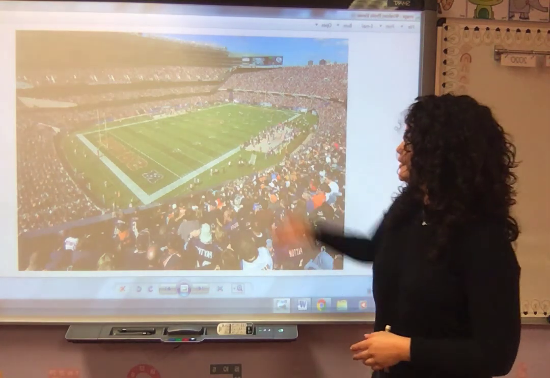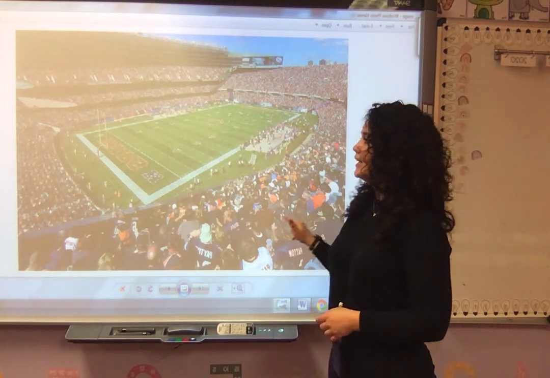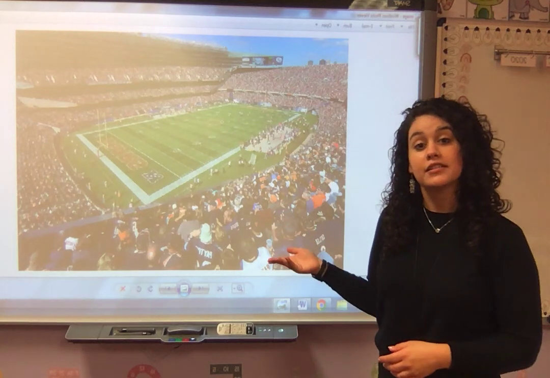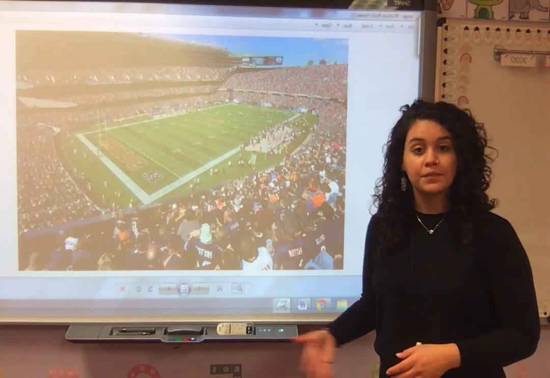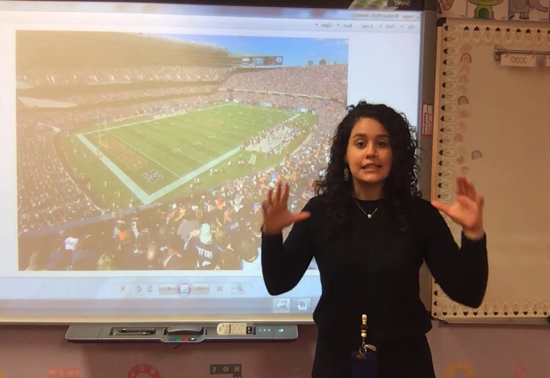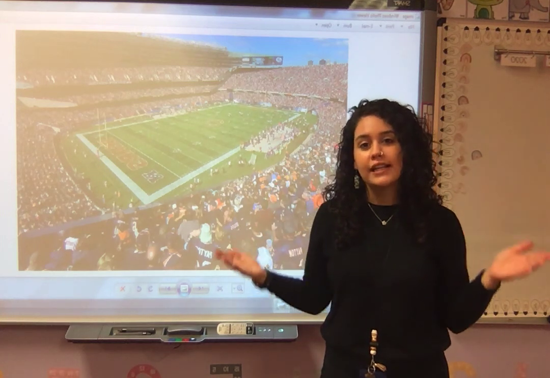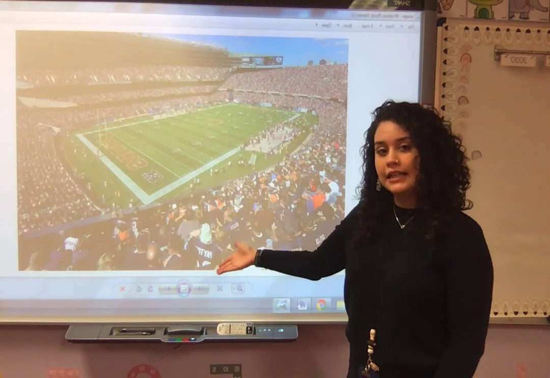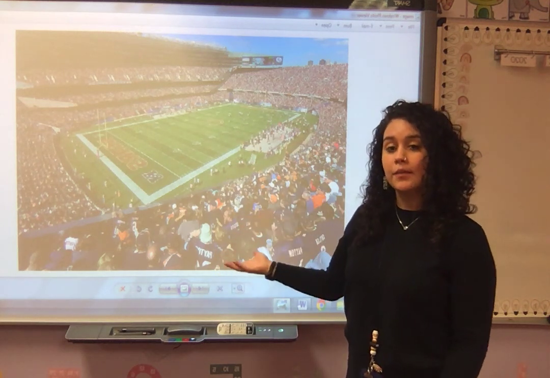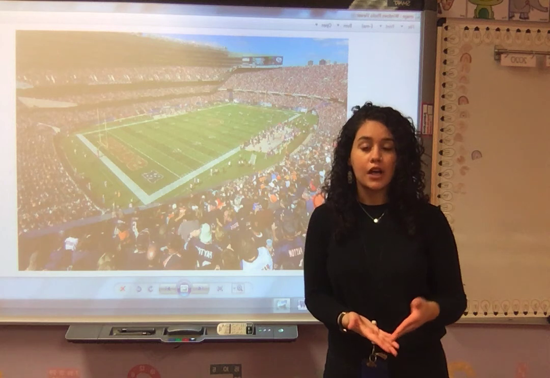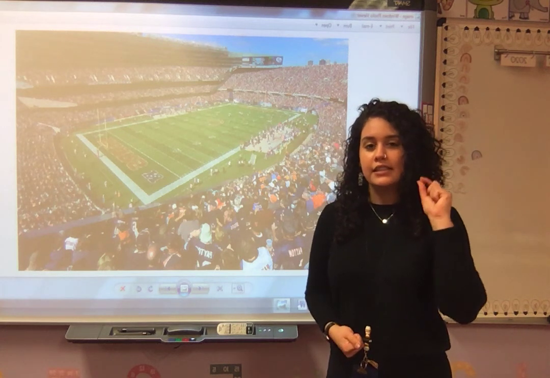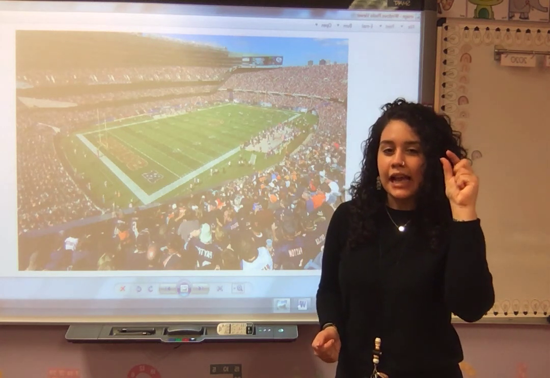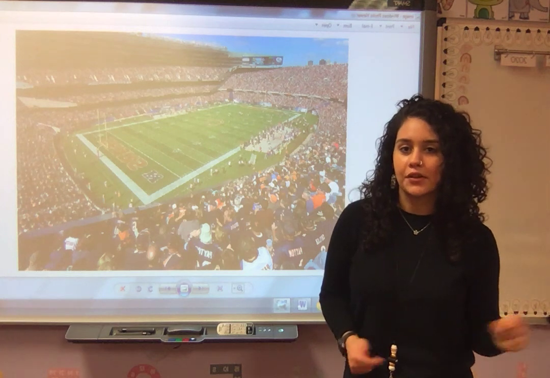So for example, on my screen, I see a picture of the Chicago Bears. This is a Chicago Bears game. The main idea is the big event. What is happening? What happened here? So here, the main idea in my Chicago Bears game is that the Chicago Bears are playing football. The details are the teeny tiny things that are happening along the way.